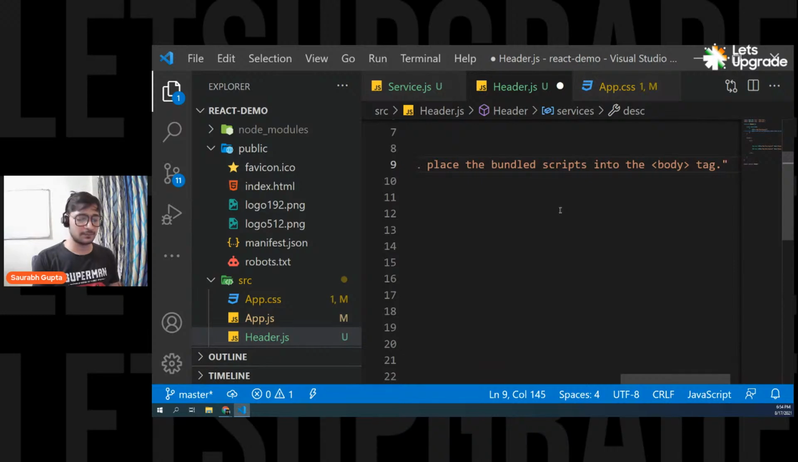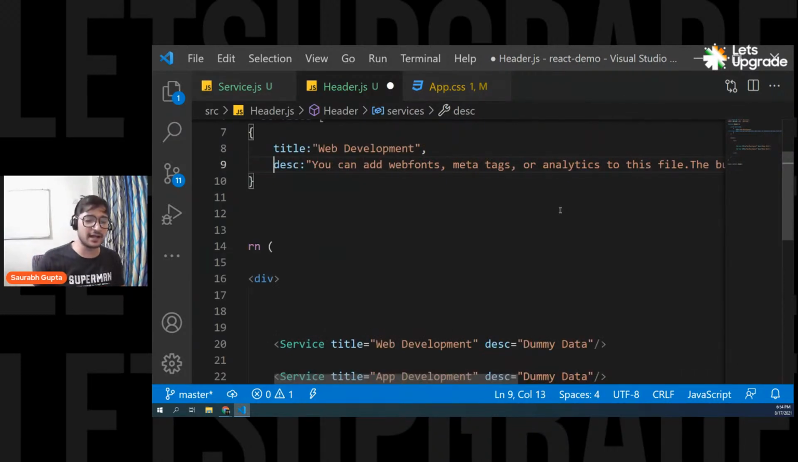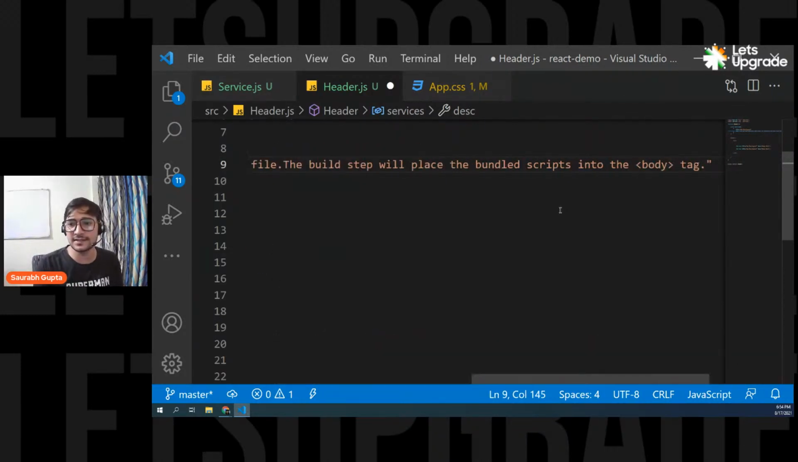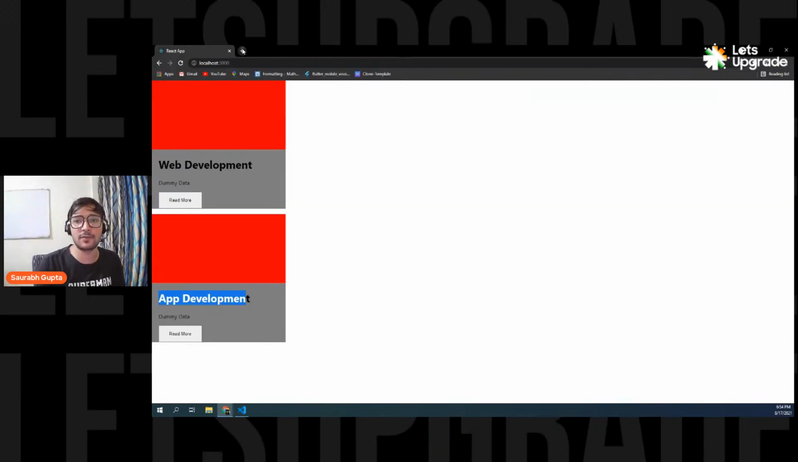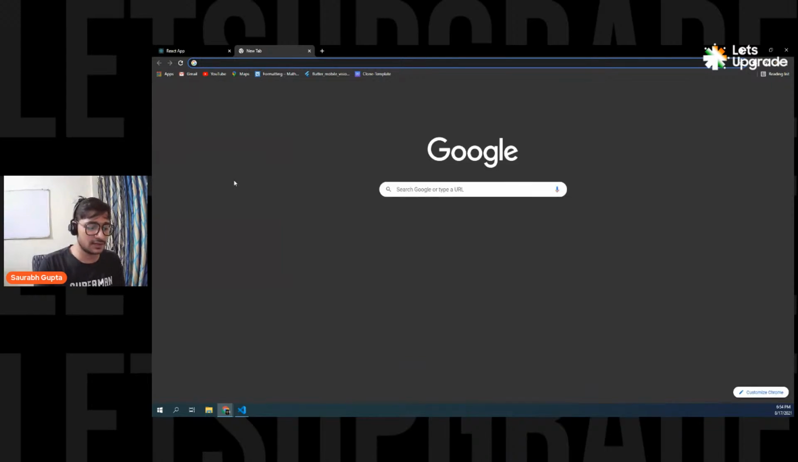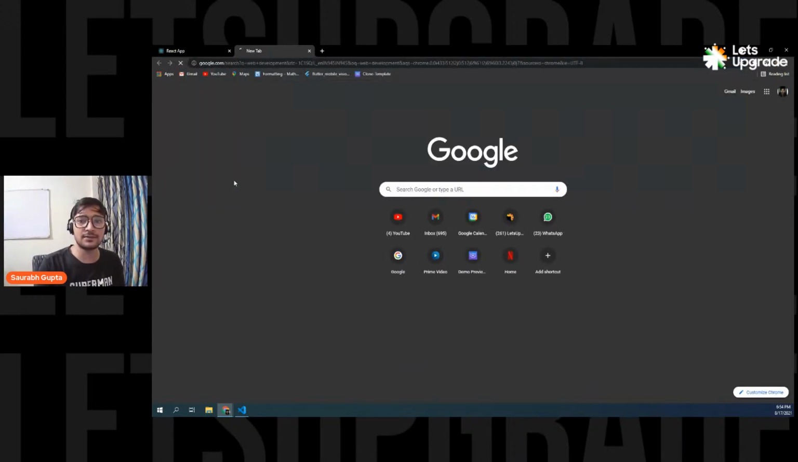And that's it, done. Now, you can put any dummy data, guys. So I'm just putting this dummy data. So the description is done. Now you can also have the image. So you can pass any image here. So let's take an image URL from here. So let's say web development, something like that.